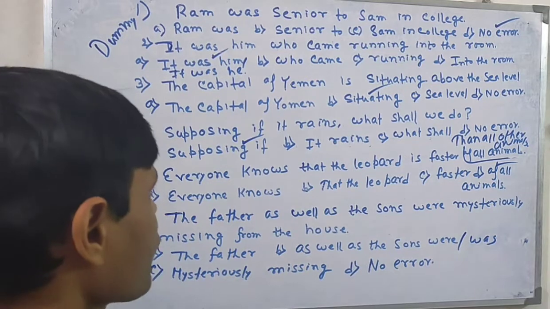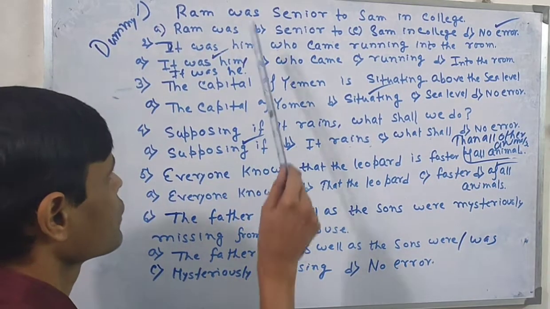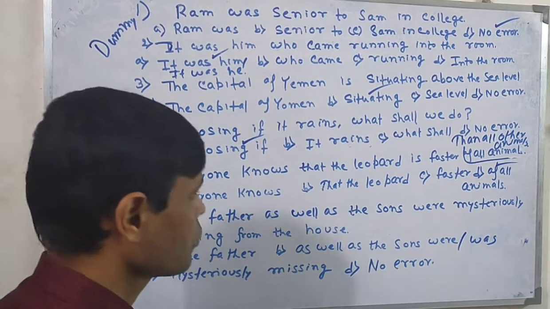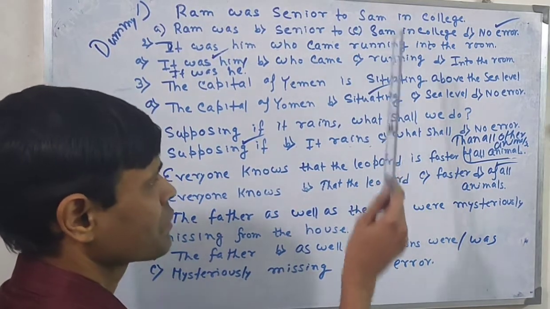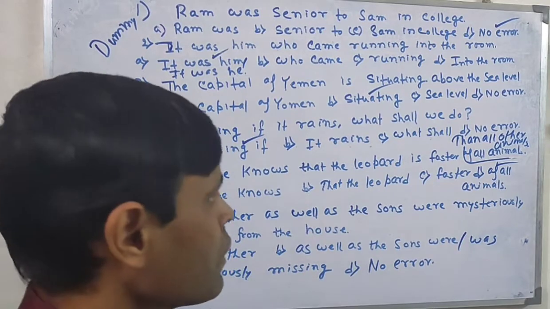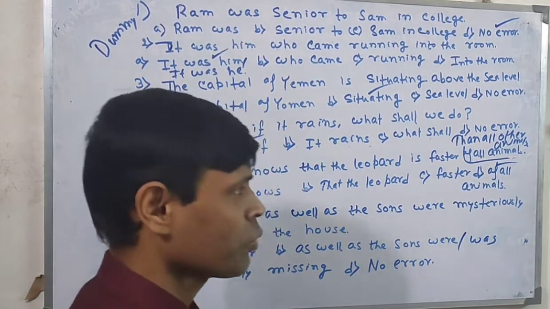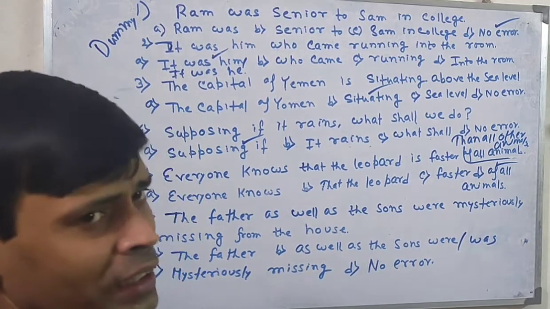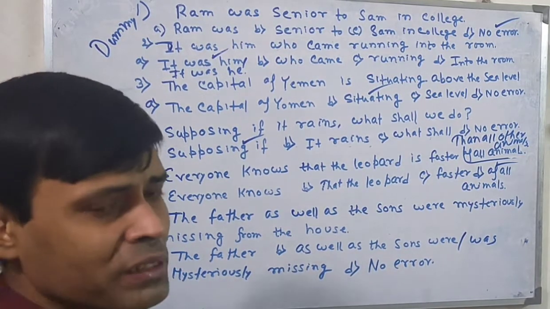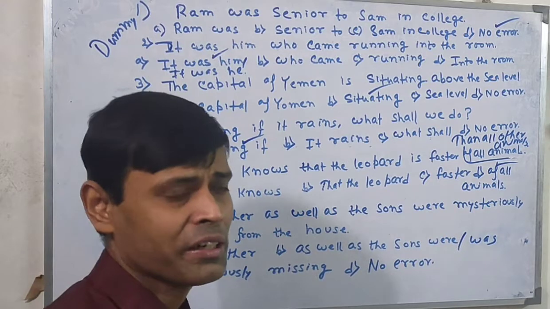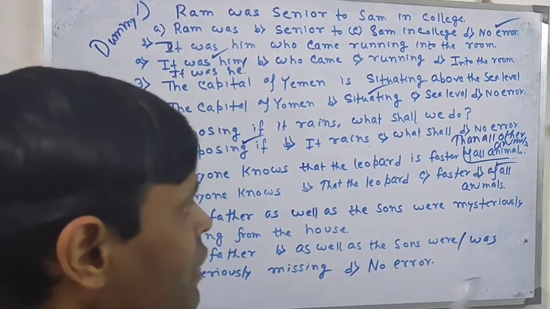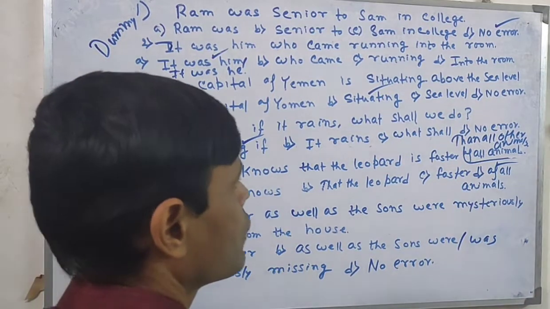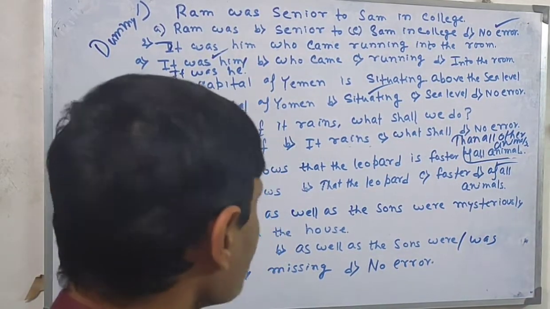There is no mistake. We are going to bifurcate the sentence with the help of a relative clause. Came. There is no mistake. Running. Running is functioning here as a present participle. Into can also be used. There is no mistake. We are going from outside to inside. When an outside to inside movement is there, the movement should be taken into account. When outside to inside movement is there, into is generally used. There is no mistake in the application of the preposition into.